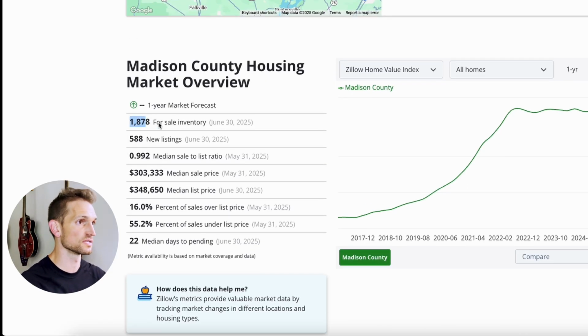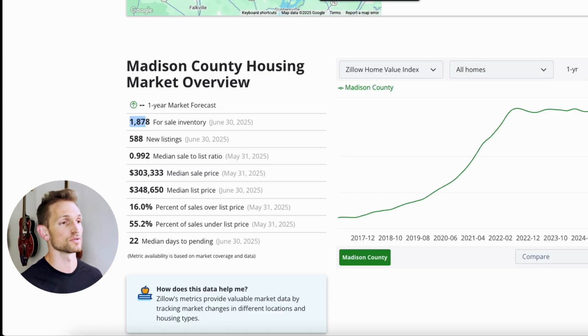But there's also a significant amount more of inventory. So if I'm in the shoes of an investor who might be thinking about going into this market, one of the first things that I should be doing is weighing and comparing and contrasting these different geography sizes. As you saw, we started at the city and we saw that there was 900 units. If we went out to the county, we got 1,800 units. And I should compare and contrast how I want to tee things up and slice and dice.